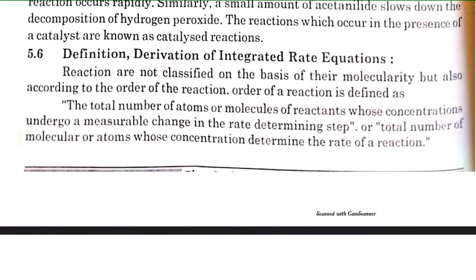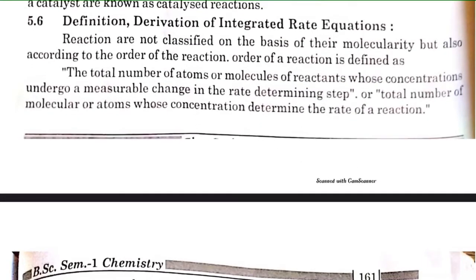Now, what is the definition, derivation and integrated rate equation? Reactions are classified not only on the basis of their molecularity but also according to the order of reaction. The order of reaction is defined as the total number of atoms or molecules of reactant whose concentration undergoes measurable change in the rate determining step, or the total number of molecules or atoms whose concentration defines the rate of reaction.